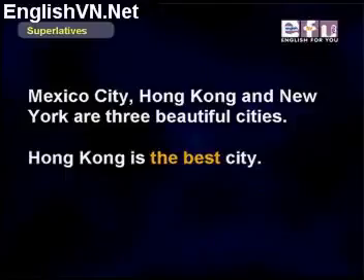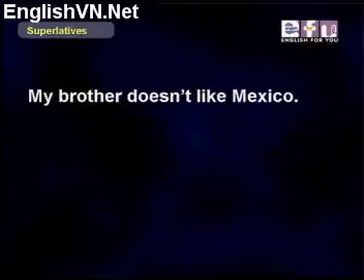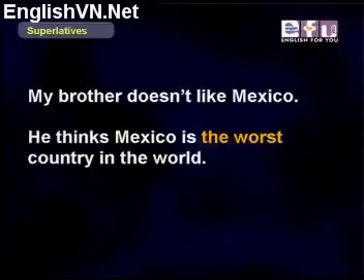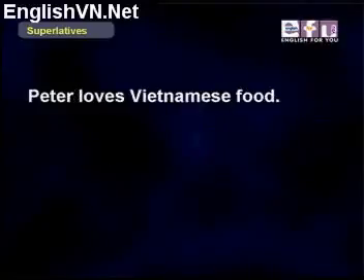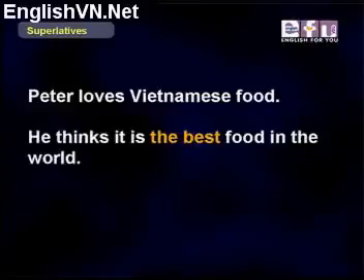But Hong Kong is the best city. Okay, next example. My brother doesn't like Mexico. He thinks Mexico is the worst country in the world. Another example. Peter loves Vietnamese food. He thinks it is the best